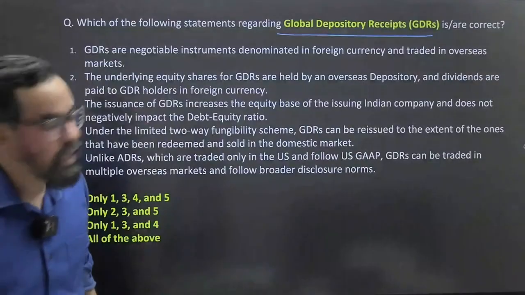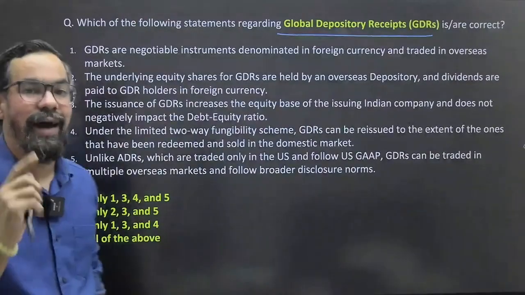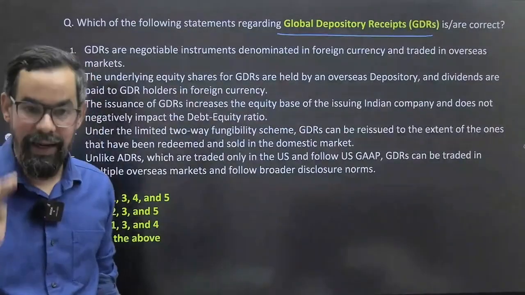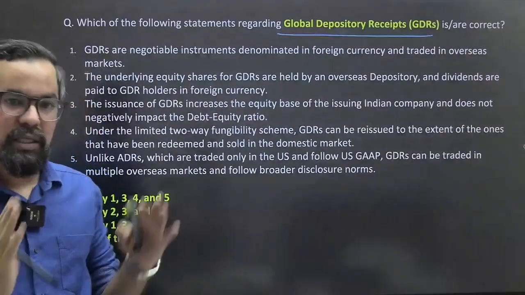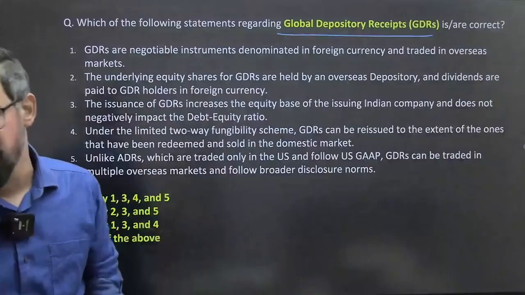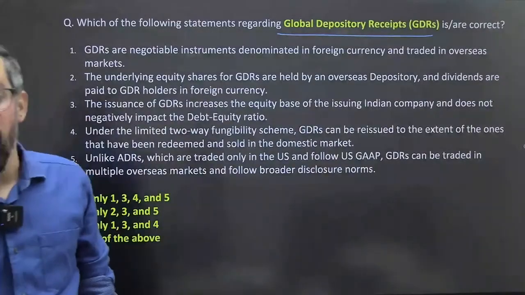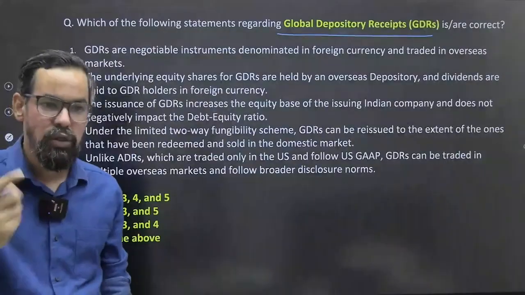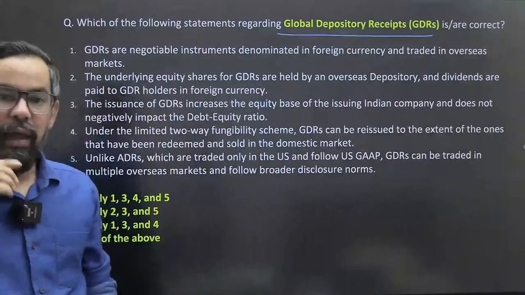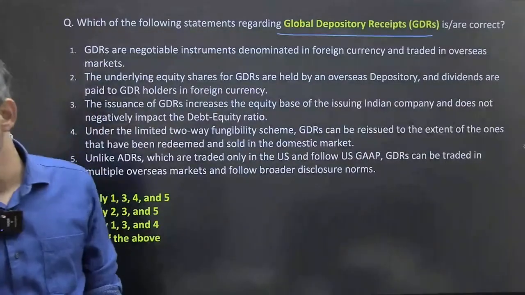Next question guys. Which statement regarding GDR is correct? Global depository receipt, what is GDR and all, application rules and all, everything we have discussed during the concept classes. For Module D, I'll recommend, I was watching that particular one, so that is completely bilingual and 70-80% is English, so please do watch that particular one.